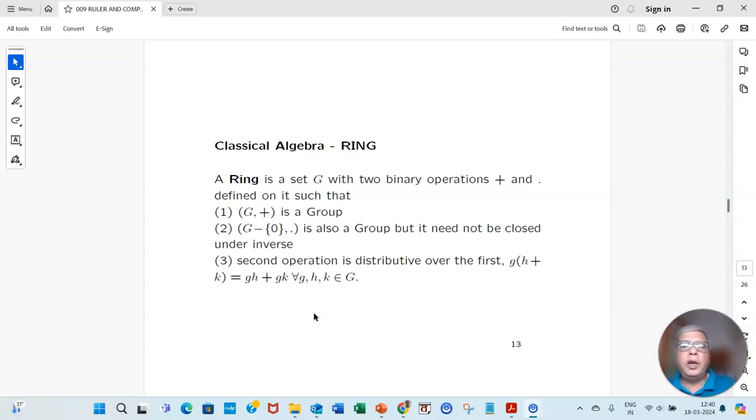Then we need the concept of ring. G with two operations, plus and dot, is a ring if G plus is a group, and if I take away the identity element under the plus operation from G, then it is a semigroup, but it need not be closed under inverse. And the second operation is distributive over the first: g times (h plus k) equals gh plus gk. So under these rules we get a ring. An example is the ring of polynomials, where it is not closed under inverse of the second operation.